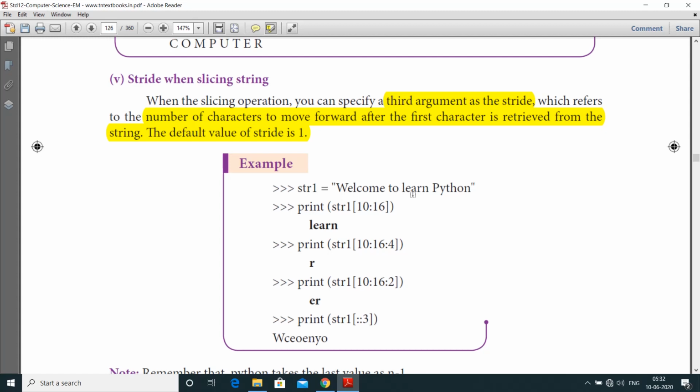Next one is e. Next a, leaving this character, print the output, the character is n, space and p, leaving the character. Next one is y, like that, leaving the characters th. Next one is o. So here the output is wceonyo.